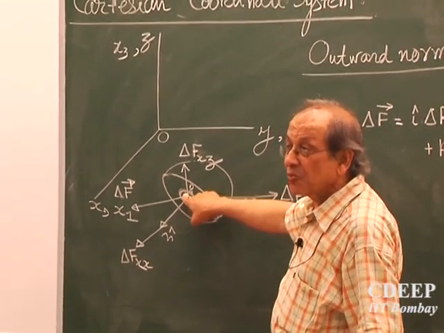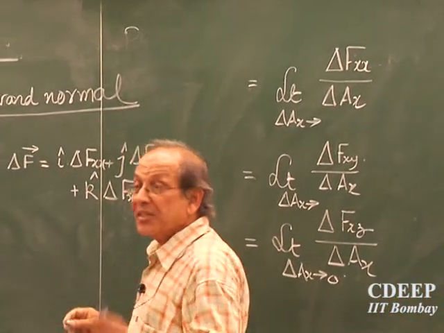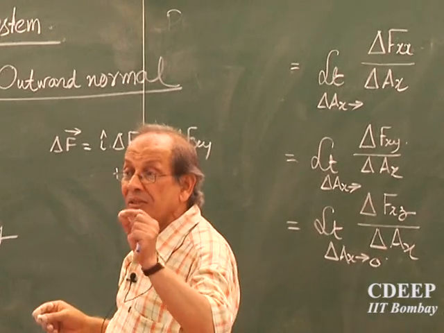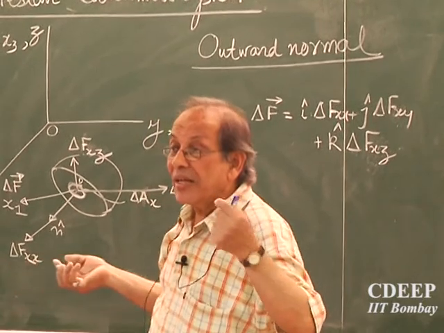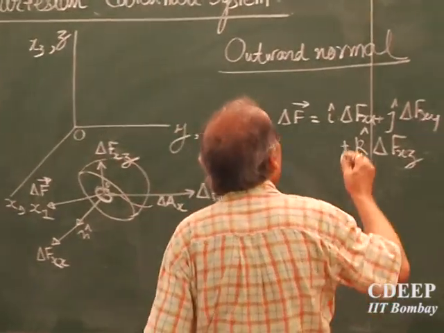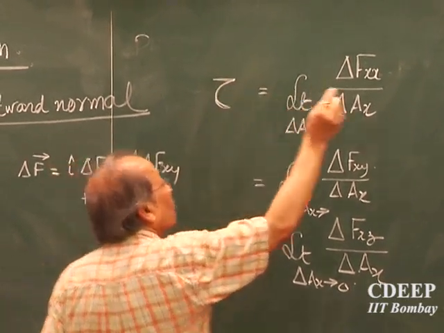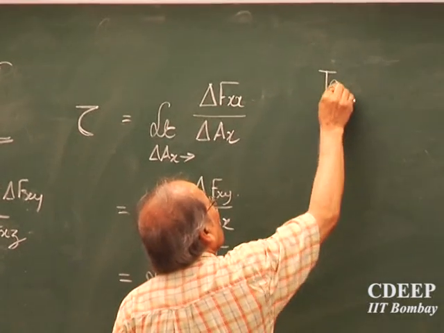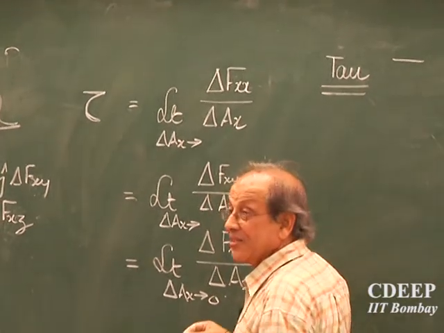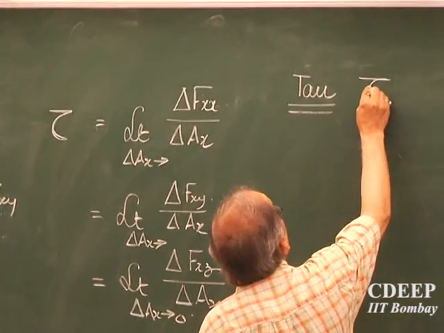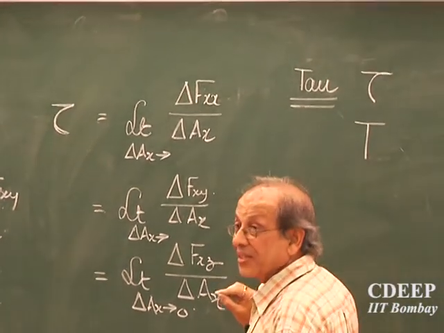This plane is passing through point P, the x plane. I will have a notation for stress, just like you have a notation for force F and a notation for moment M. It is the Greek letter tau, T-A-U. Tau is a horizontal line, and then you take this little curve. It is not T. T means this is straight.